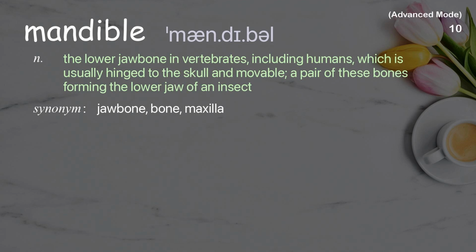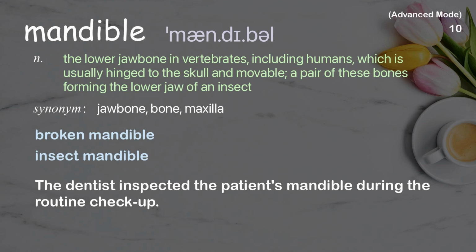Mandible. The lower jawbone in vertebrates, including humans, which is usually hinged to the skull and movable; a pair of these bones forming the lower jaw of an insect. Examples: Broken mandible. Insect mandible. The dentist inspected the patient's mandible during the routine checkup.